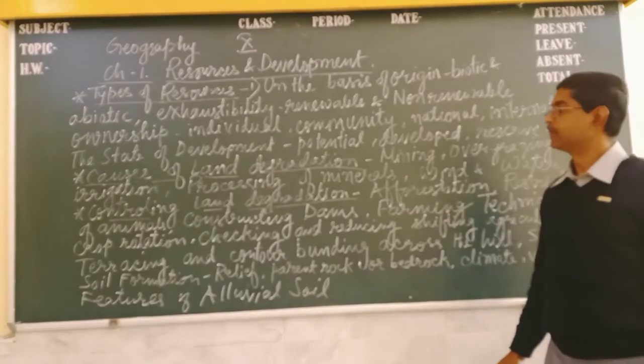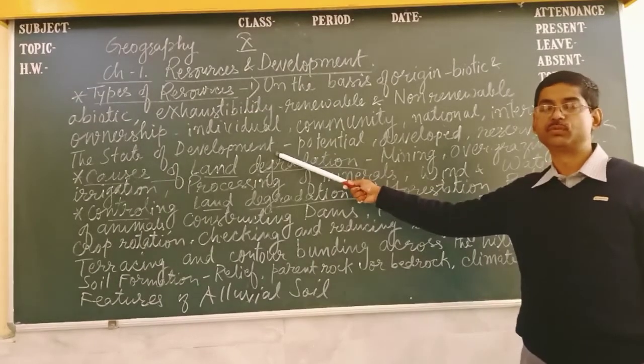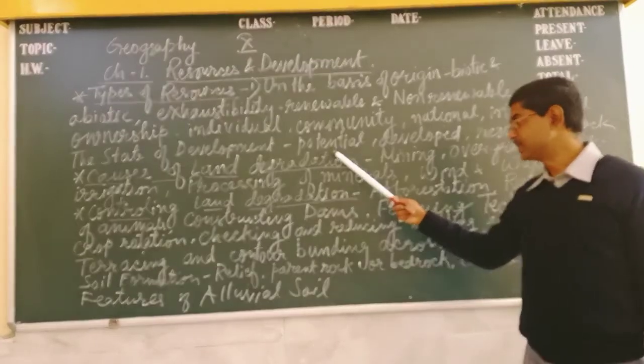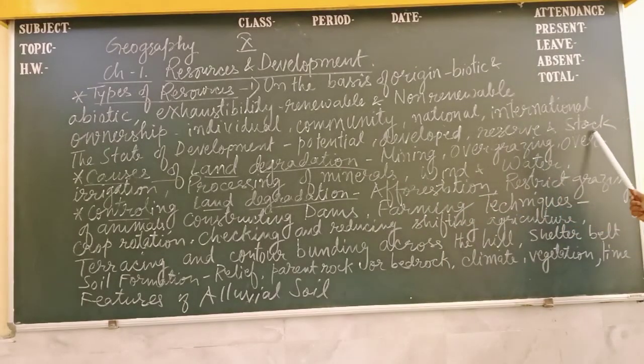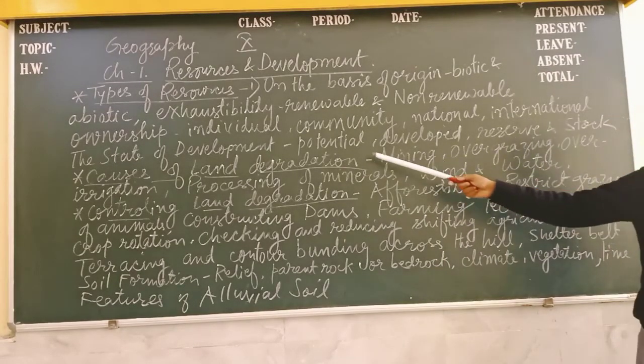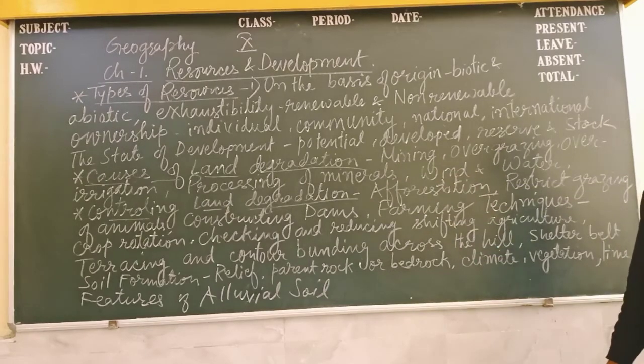On the basis of status of development, the resources are divided into four types: potential resources, developed resources, reserve resources, and stock resources. Potential resources means we have the potentiality but still have not used it. For example, solar energy and wind energy in Rajasthan, which has enough potentiality to produce energy but is still not used that much.